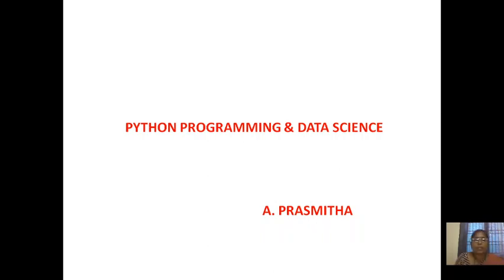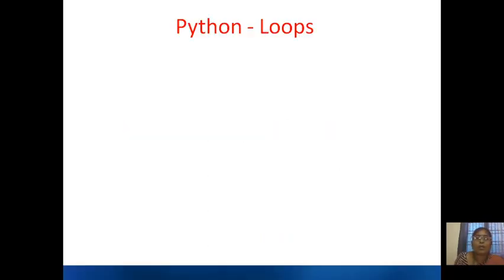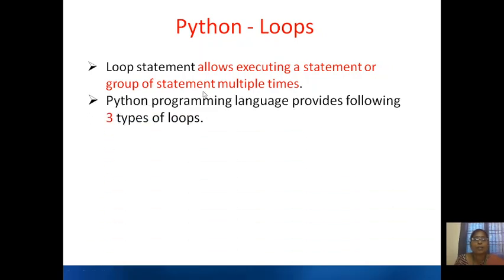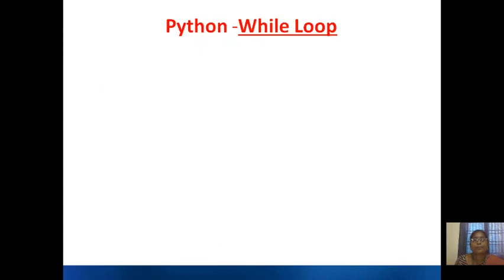Hello friends, today we are going to learn about loops in Python programming language. So loop statements allow executing a statement or group of statements n number of times. In Python there are three types of loops: while loop, for loop and nested loops. There is no do while loop in Python.